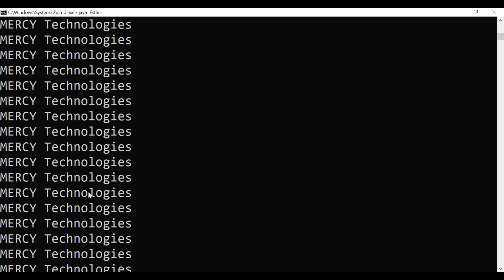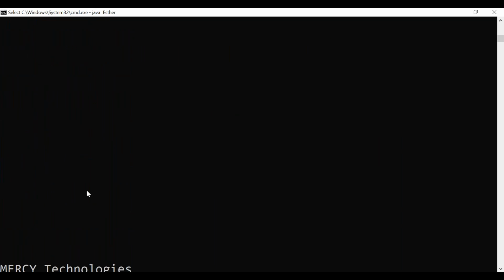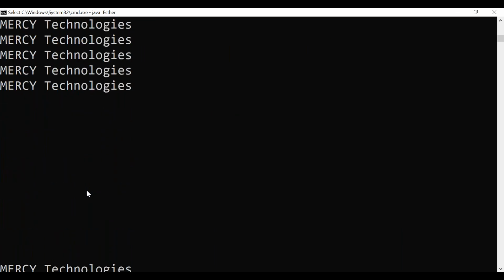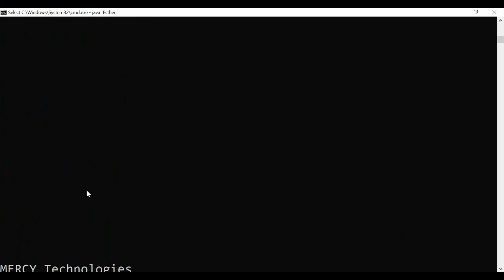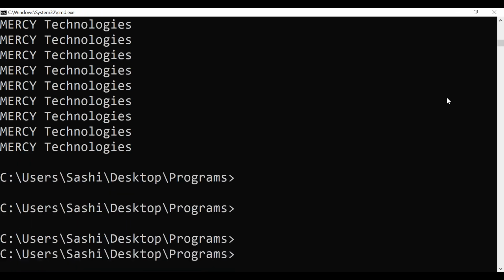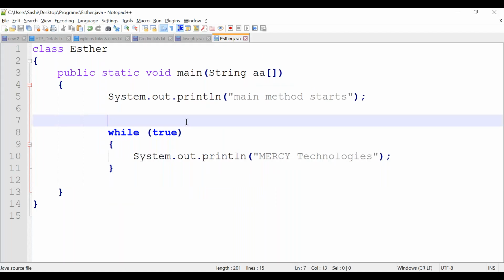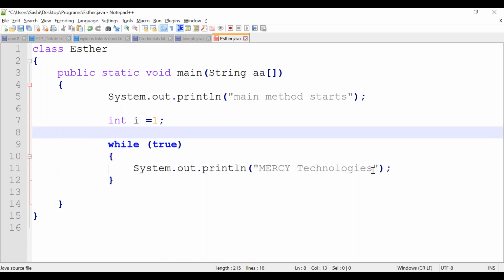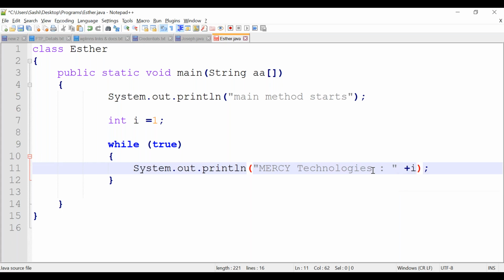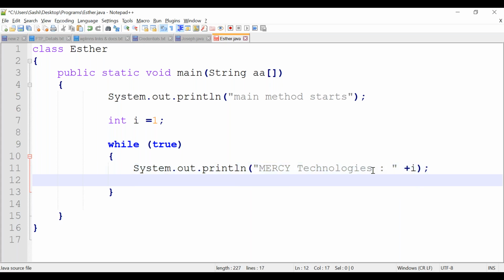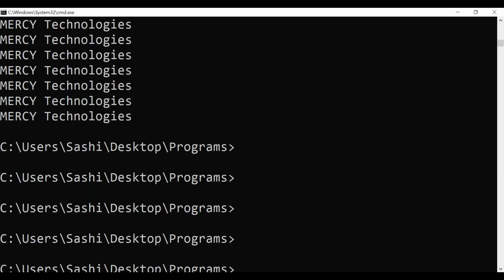See here, it keeps printing Mercy Technologies, correct? If needed, you can keep a counter also. You want to know how many times it is printing, right? Keep int i equal to 1. Let's print i here, and let's increment i with i plus plus. Let's rerun it.